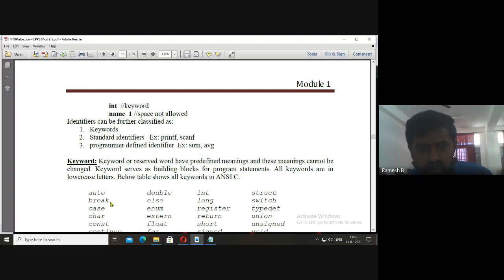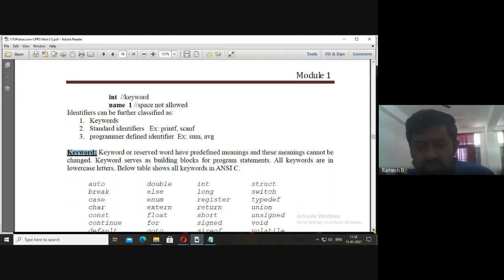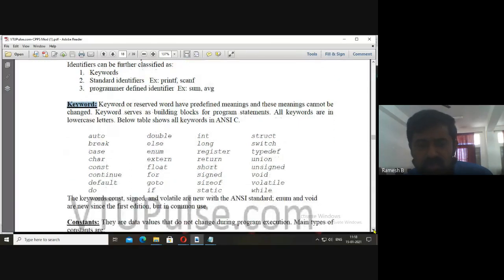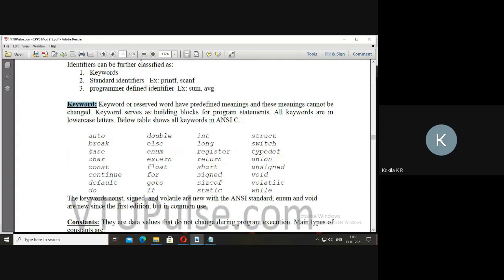The next thing is, I told you about the keywords. They are the reserved words, like case.